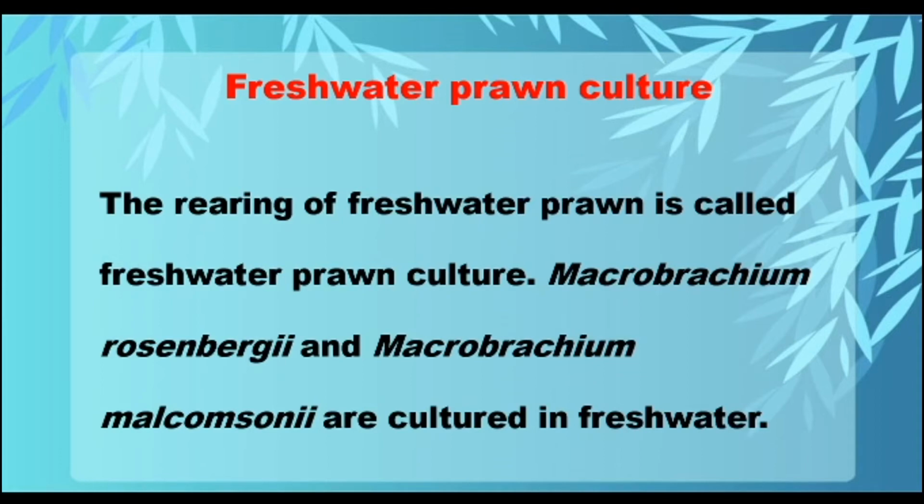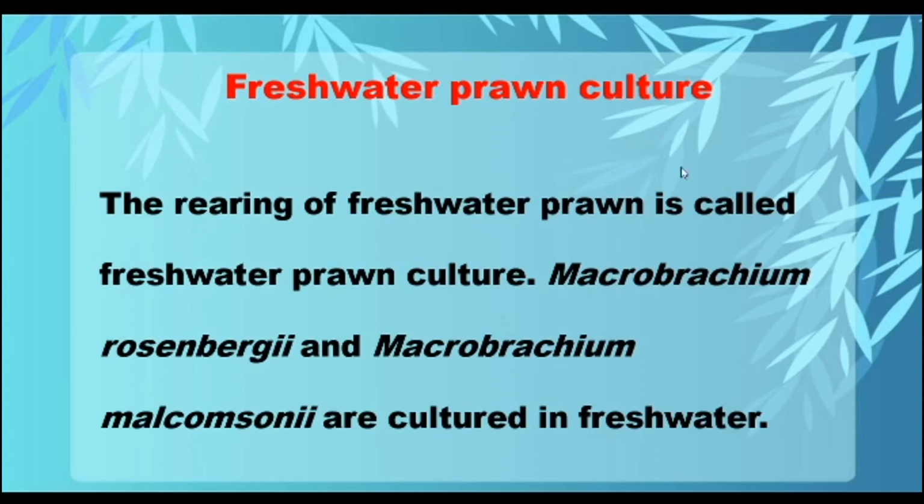So we have studied the marine prawn culture. Now we are going to study the freshwater prawn culture. Already I told you there are two types. One is marine water prawn culture, another one is freshwater prawn culture. So what do you mean by freshwater prawn culture? The rearing of freshwater prawn is called freshwater prawn culture. It means we are cultivating the prawn in freshwater. Marine water culture means the prawn is cultivated in marine water, which means sea water.